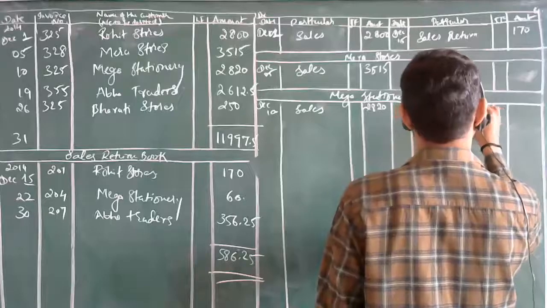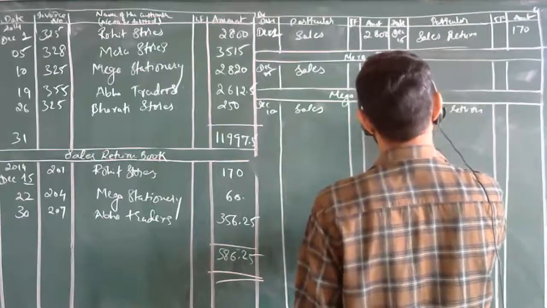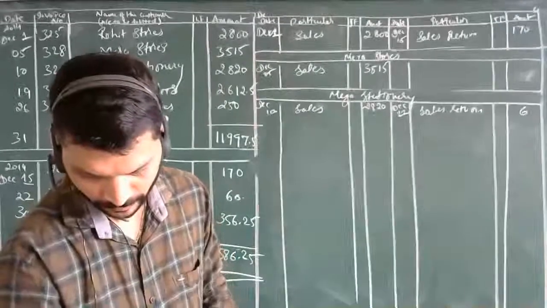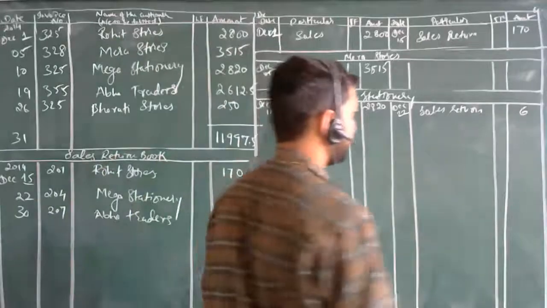Again, here we are having sales return as well, on December 22. How much? 60 only, sir. 150? In the textbook it is given 150, sir. Have you made any correction for that? No, sir, it is only 60. Then as per the question, we will go for only 60.